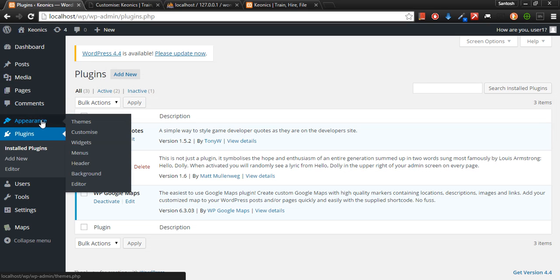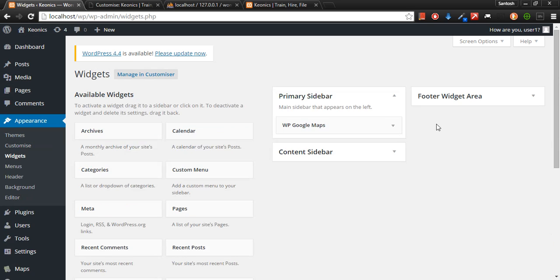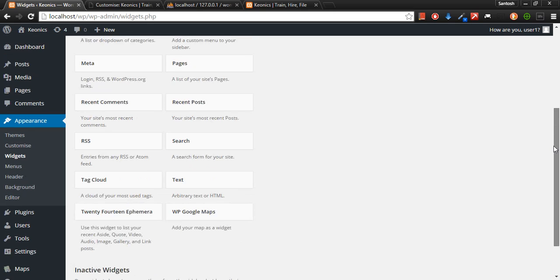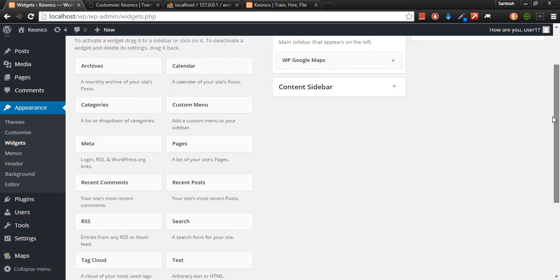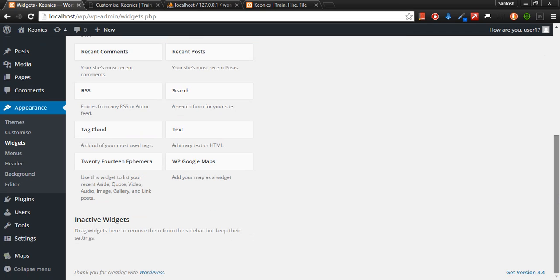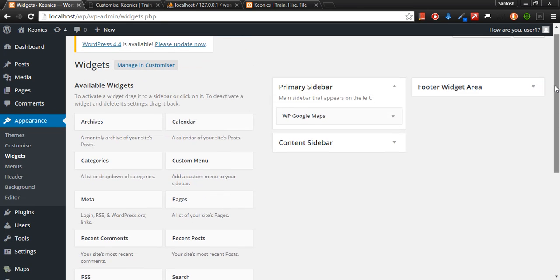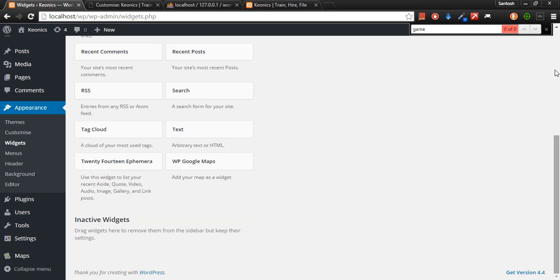So we'll look if it is already a part of the widgets. Appearance, I'll go to widgets. Do you see something, guys? What was the name of that? Games is not seen. It should actually come somewhere here.